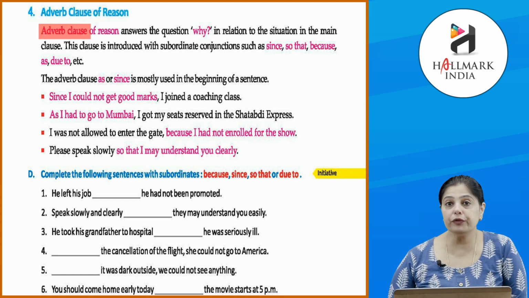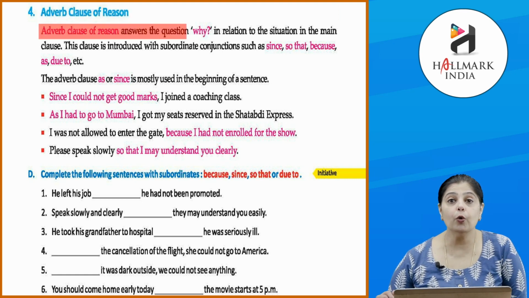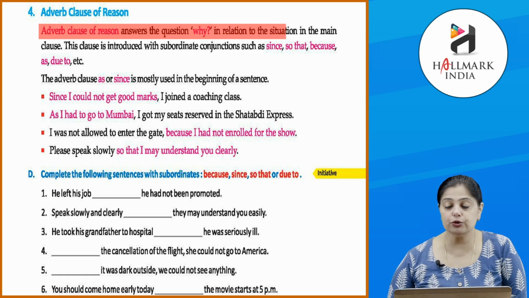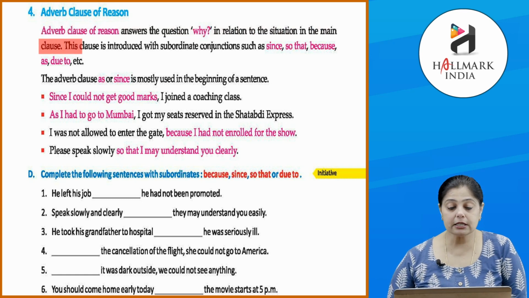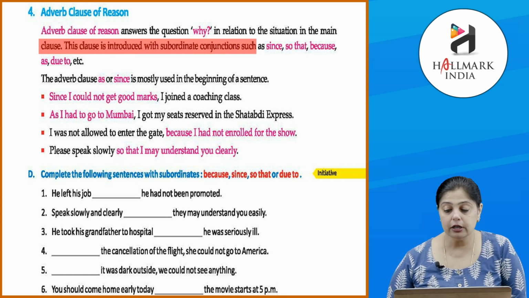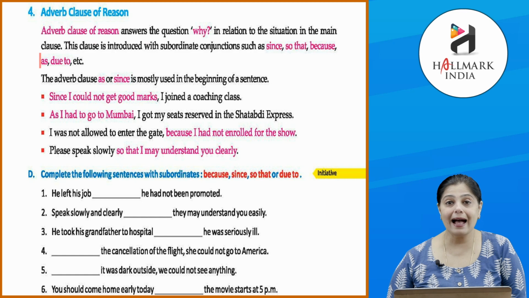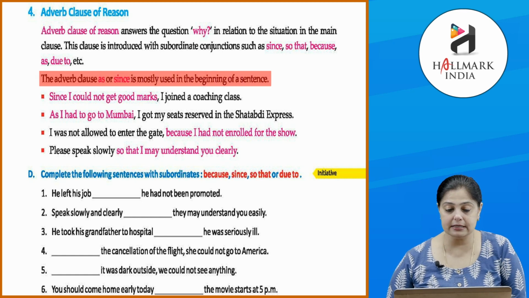So, adverb clause of reason answers the question why in relation to the situation in the main clause. This clause is introduced with subordinating conjunctions such as since, so that, because, as, due to, etc. The adverb clause as or since is mostly used in the beginning of a sentence.